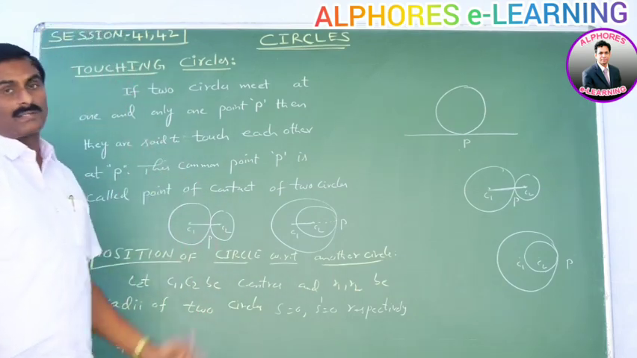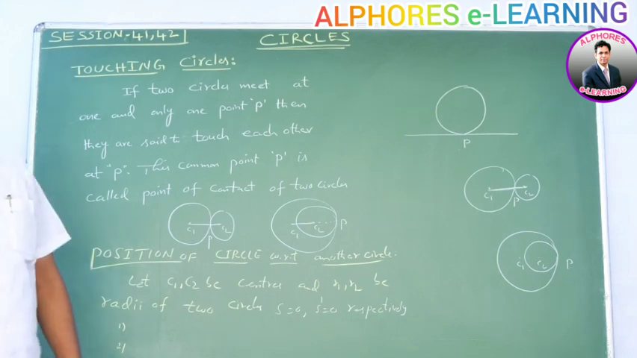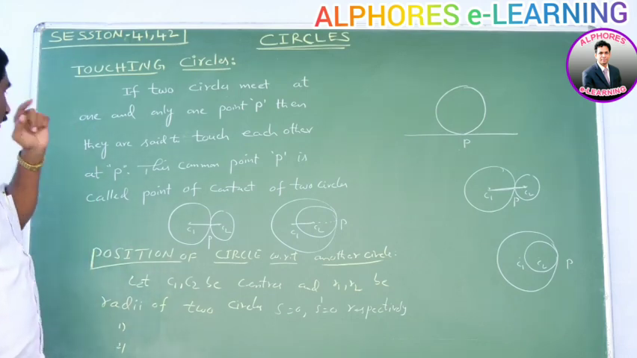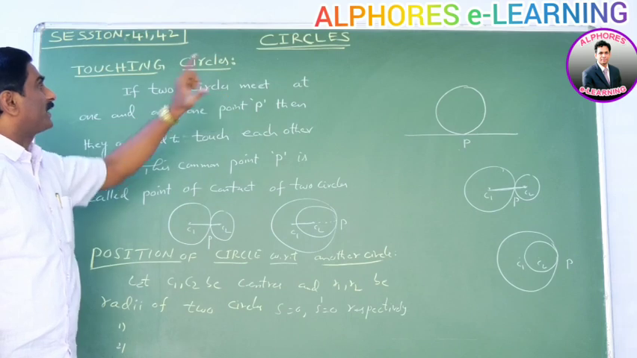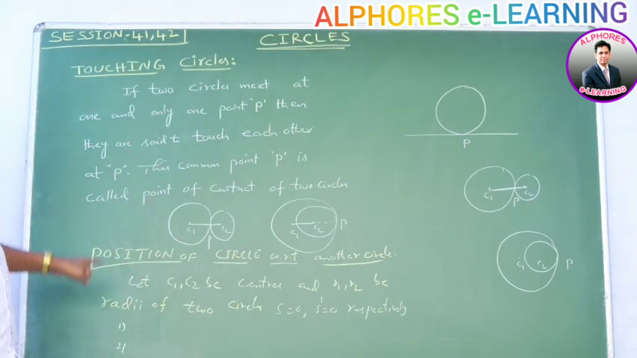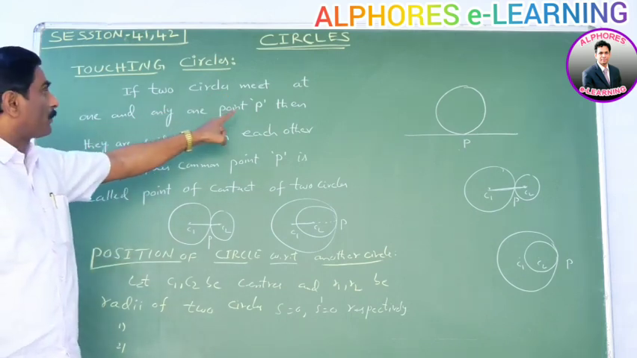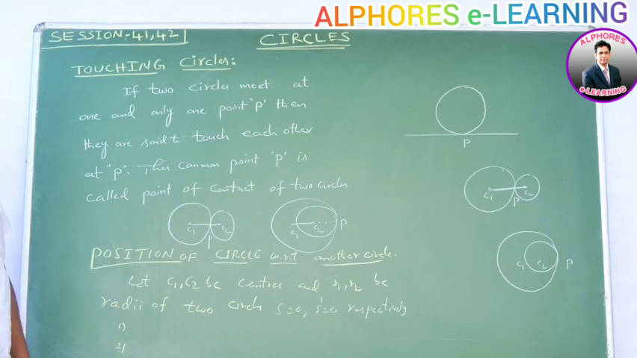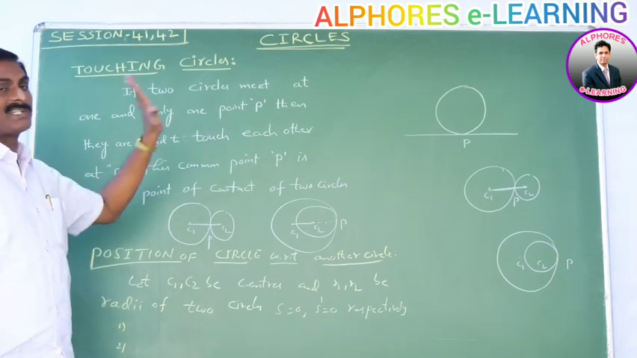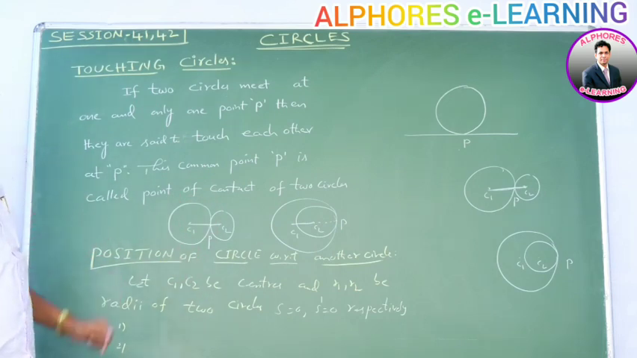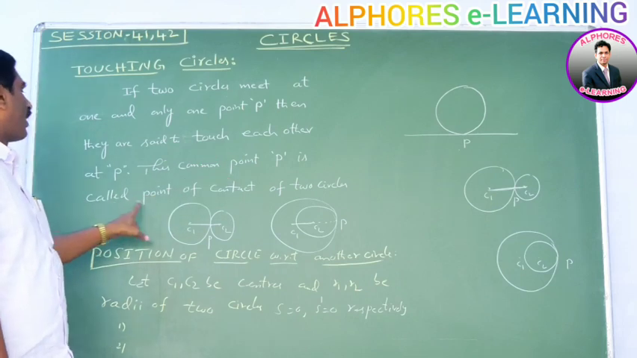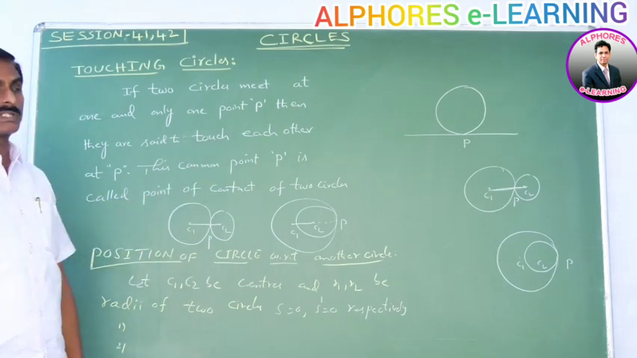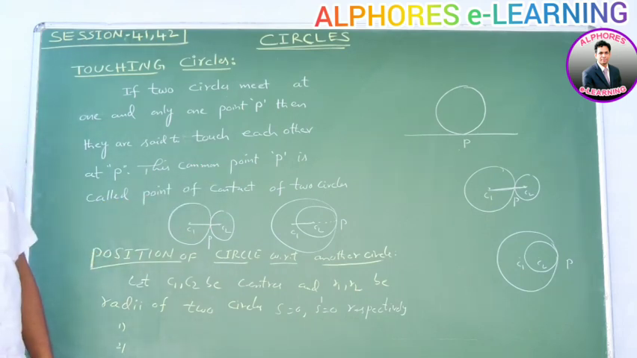Touching circles. If two circles meet at one and only one point P, then they are said to touch each other at P. This common point P is called the point of contact of the two circles.